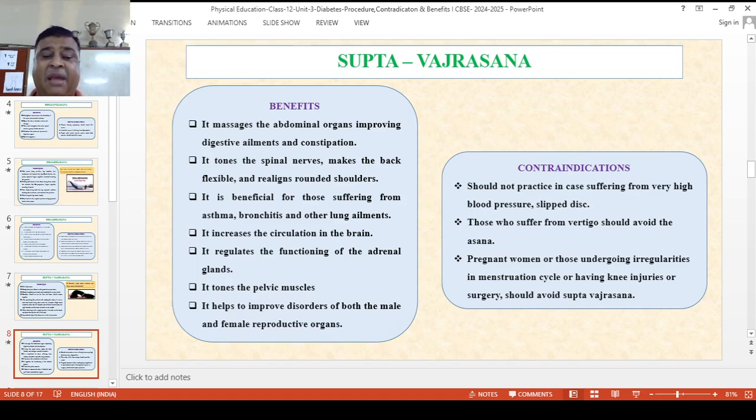It tones up the pelvic muscles. It also helps to improve the disorders of both male and female reproductive systems. किसको नहीं करना चाहिए, contraindications? If you have high blood pressure or a spinal disc problem, it should be avoided.